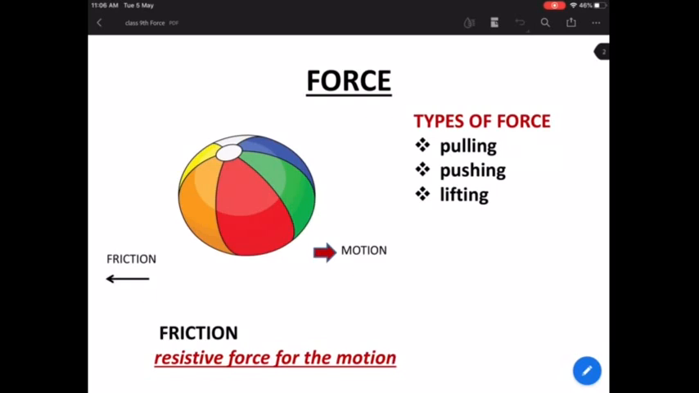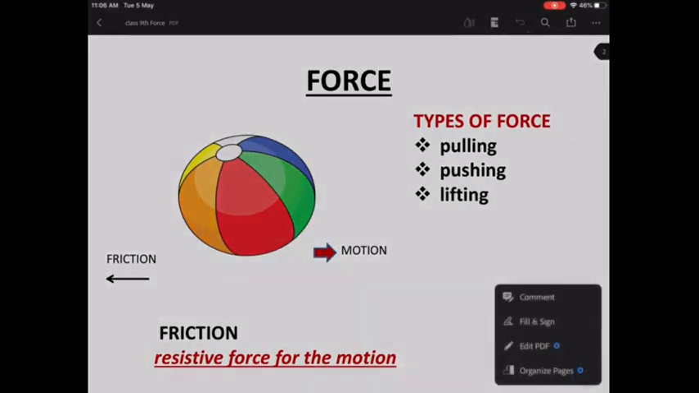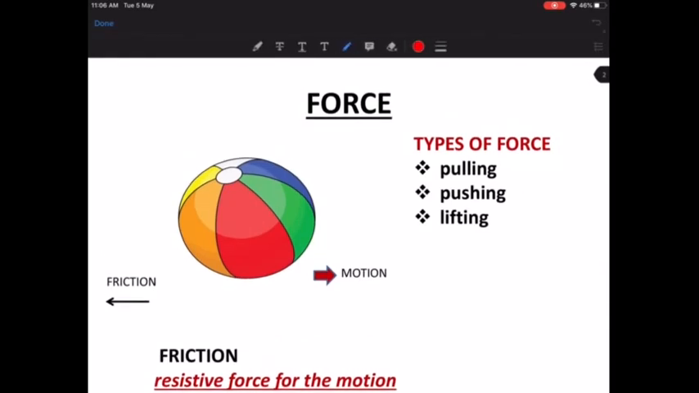So the effects of force also we learned in the previous class, that is your class 8, right? And we also learned about friction, right? What is friction? Friction is basically a resistive force, which means if there is an object which is actually moving and it is in contact with another surface or another object.